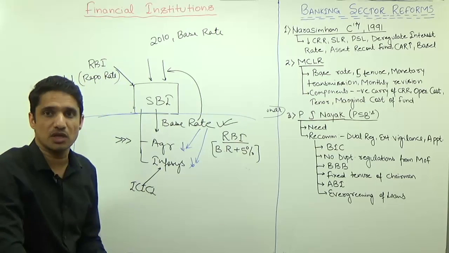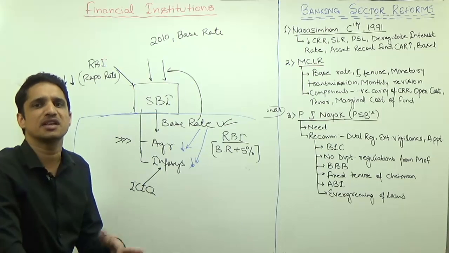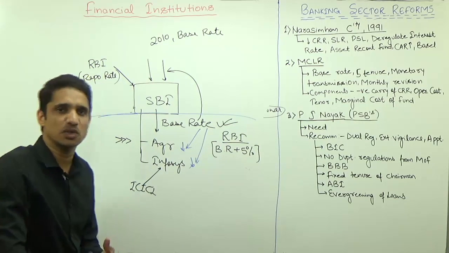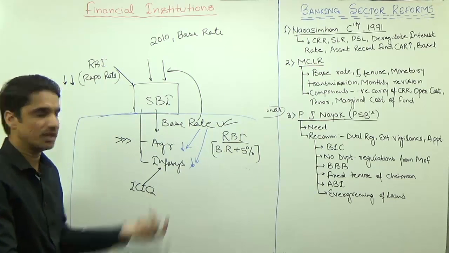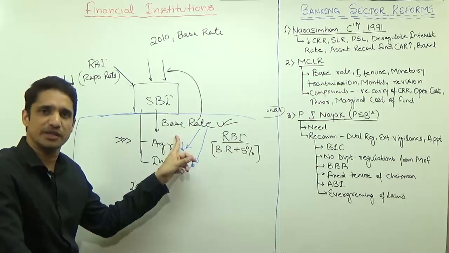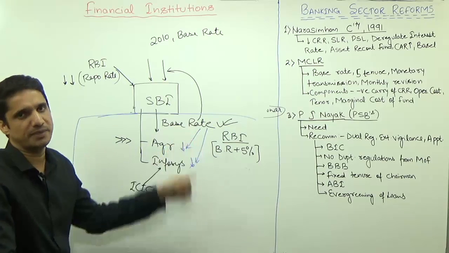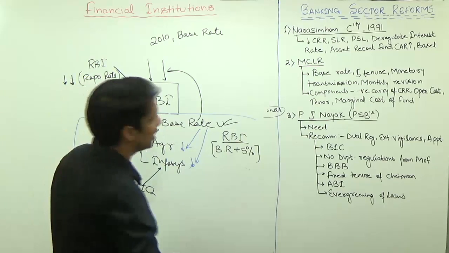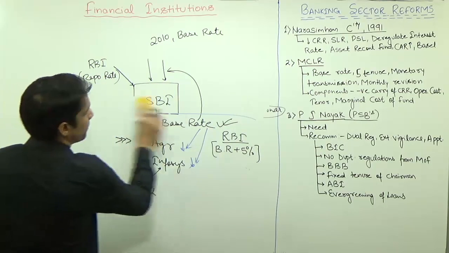Whether SBI wants to keep it as 4% or Kotak Mahindra and Yes Bank want to keep it as 6%, it is totally their discretion. Whatever they want to keep, they can keep it. As well as the rate at which they are lending, it was the base rate, and the base rate was decided by the banks themselves. So this recommendation to deregulate interest rates was accepted.